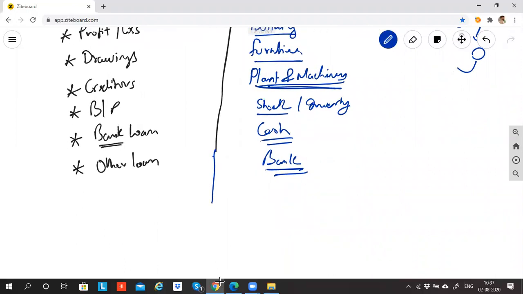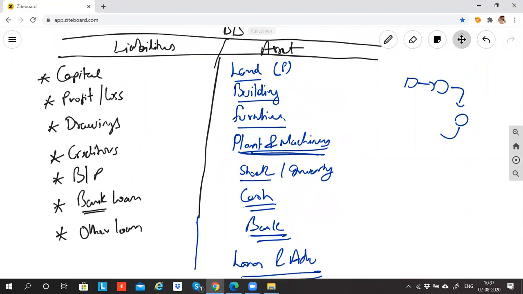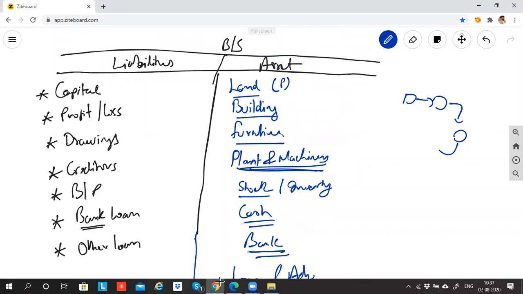What else will come? If I give any loans and advances, which means I have given loan to somebody, the opposite person will repay the money in future. Hence it is an asset. Correct? What else will come? Debtors. Debtors are my customers who have to pay me money. Bills receivable.